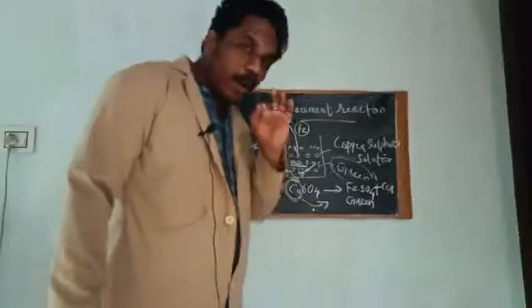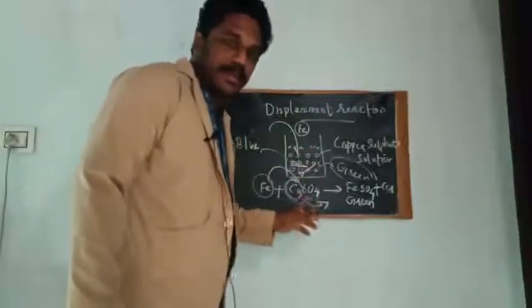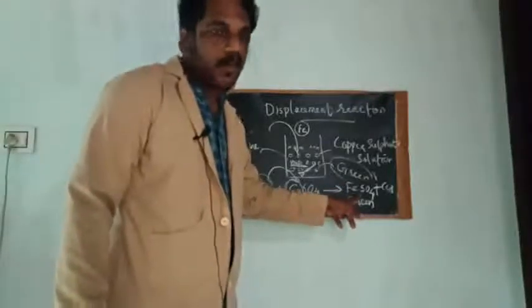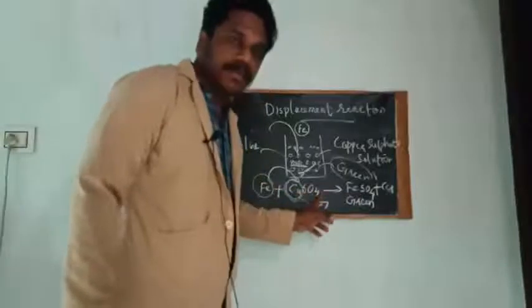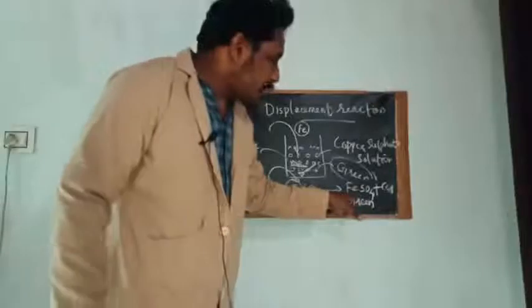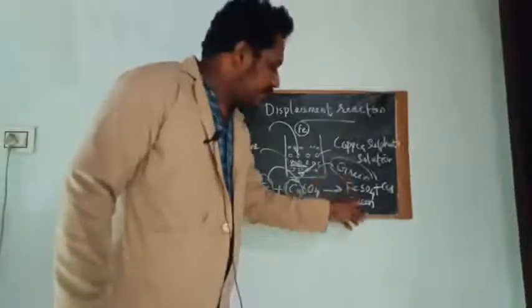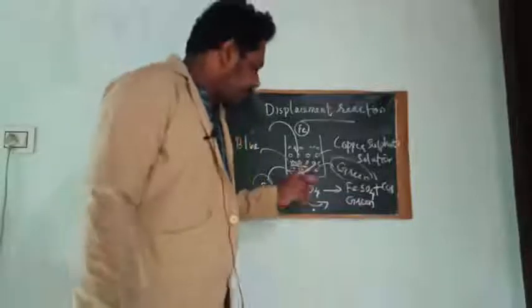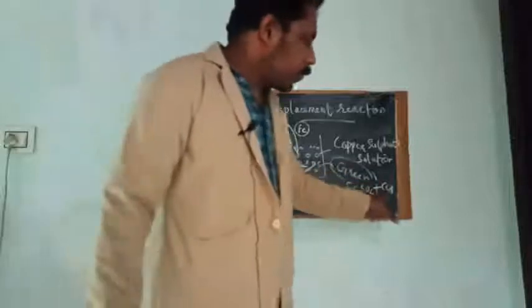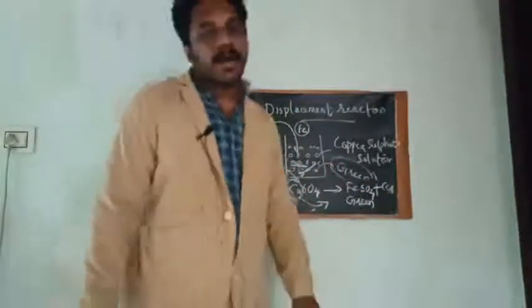And all the copper sulfate particles which were present in this solution will be changed into iron sulfate. That's why the solution color changed into green. And the iron nail surface is coated with copper. That's why there is a brown color formed over the surface of iron nail.